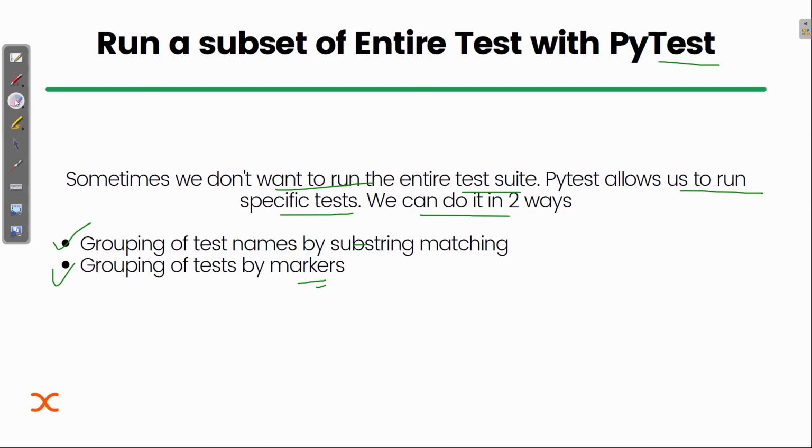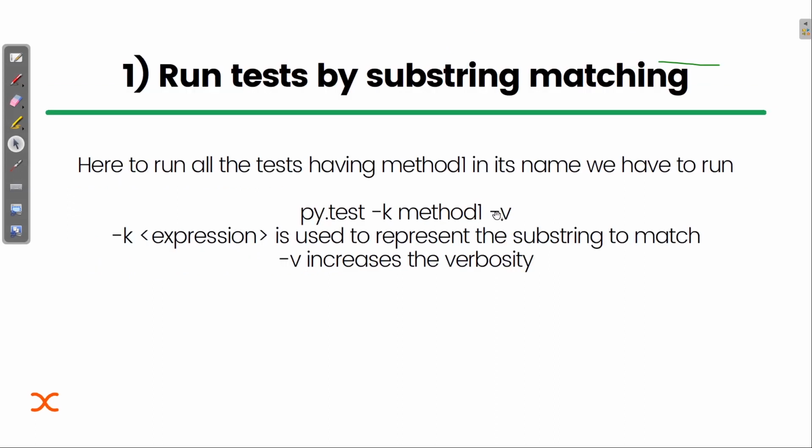I won't explain it now, because first we should see this grouping of test names by substring. First, how we are doing that, let me show you. We can do it by specifying the substring. Now how will we do that? First we need to write py.test to tell that we are using this framework, and after that the -k keyword, then method1, and then -v.